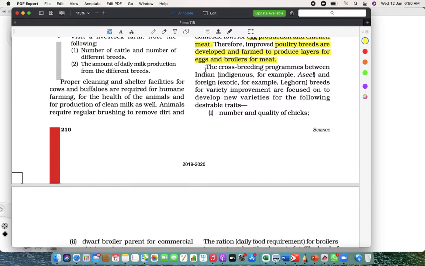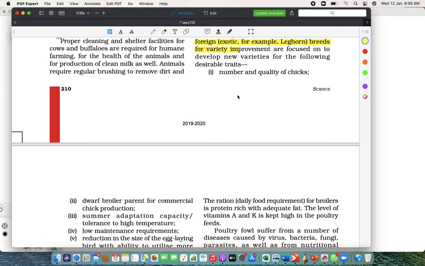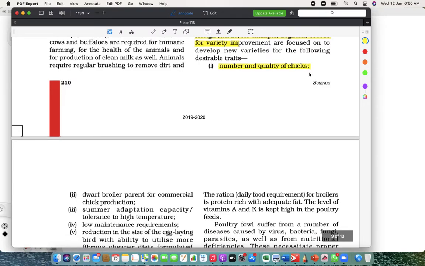So crossbreeding programs between Indian and foreign breeds. Everywhere the crossbreeding comes, so we'll get a mixed variety of both. Now, what do we get from the new varieties? From new varieties we get a higher number and better quality of chickens. If you get more chickens from one hen, it is good for us. Even the quality means it will grow bigger and healthier.